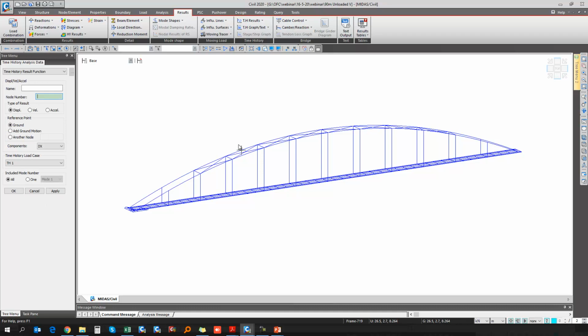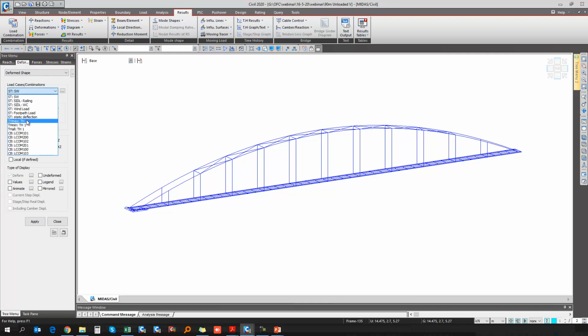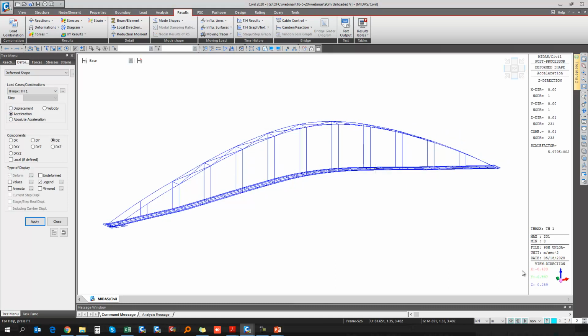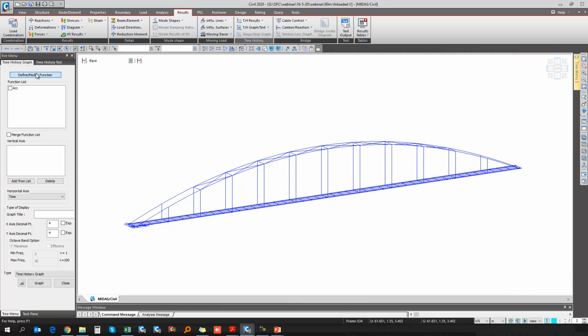What we need to do is first check the node number where we are getting the maximum deformation, or we can say the maximum acceleration. So how to get that? We already checked from this particular deformation option, time history, dz, acceleration, legend, and apply. So this is the maximum acceleration of 0.01 meter per second square at node number 231. Now if you go to the time history graph, here go to the define.